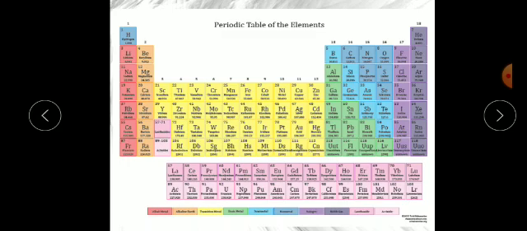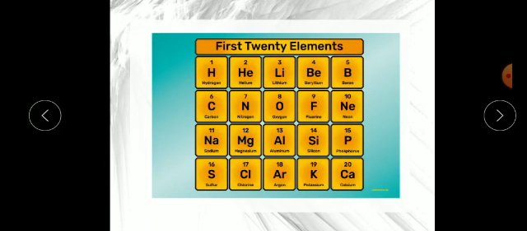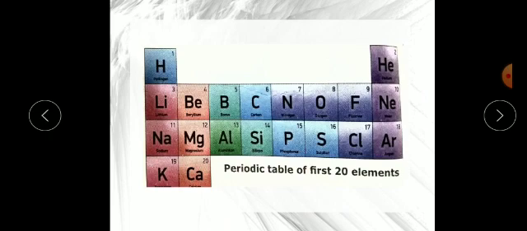But as you are in class 6, you have to remember only 1 to 20. From 1, hydrogen is first, and the last, 20, is calcium. You have to know the atomic numbers of elements 1 to 20 and their properties. This is the complete periodic table I am showing you, but in your book only the first 20 elements of the periodic table are given, as you can see here.